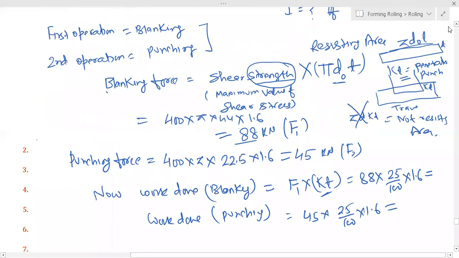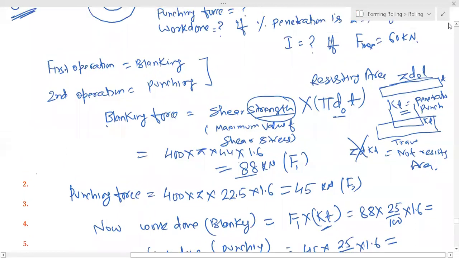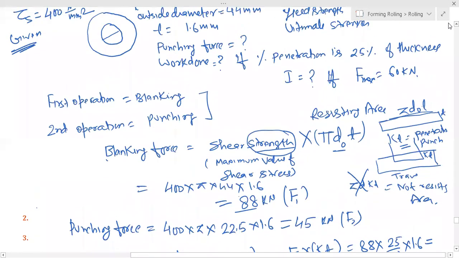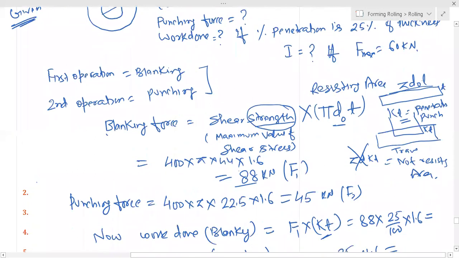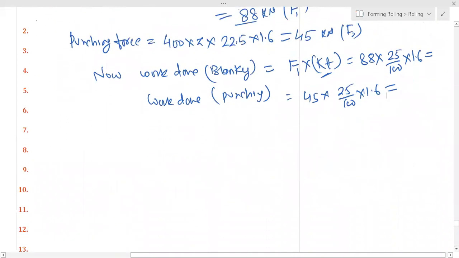Then what they have asked now? 25% penetration for maximum 60 kilonewton. Now we have to find that shear.